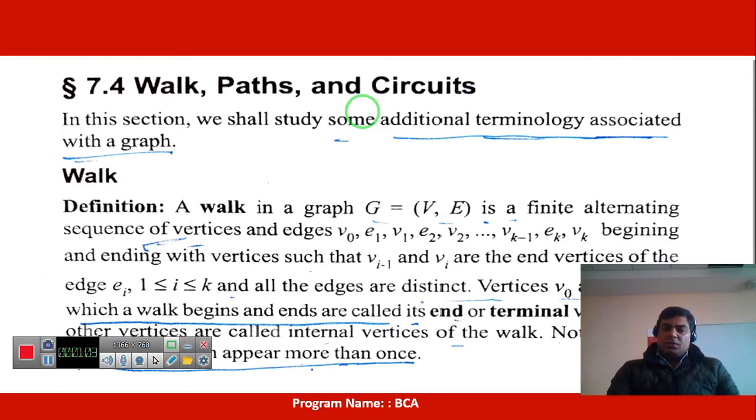so this is called closed trail. Okay, so this is called trail only. If the initial and final vertex are the same, this is called closed trail. So there is some special type of condition we will apply here. So this trail converts into the walk, path and circuits. Okay.